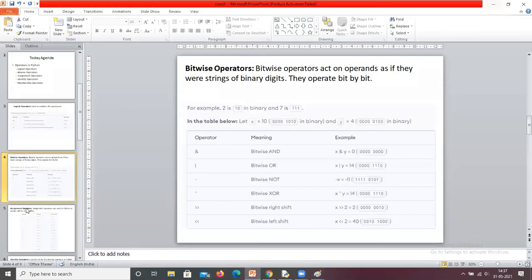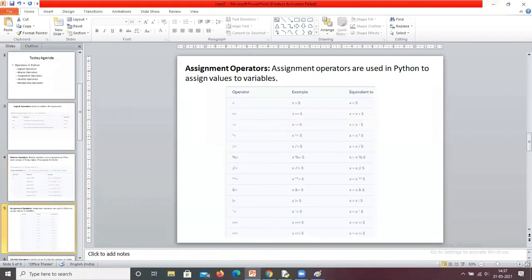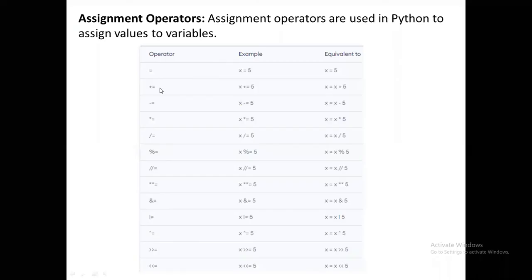Okay, so next one, assignment operators. All these are the assignment operators: equals to, plus equals to, minus equals to, multiplication equals to, division equals to, percentage equals to, floor division equals to, exponent equals to, and equals to, or, XOR. These are the bitwise operators we discussed now: and, or, XOR, shift right, shift left. Okay, so it is very simple.